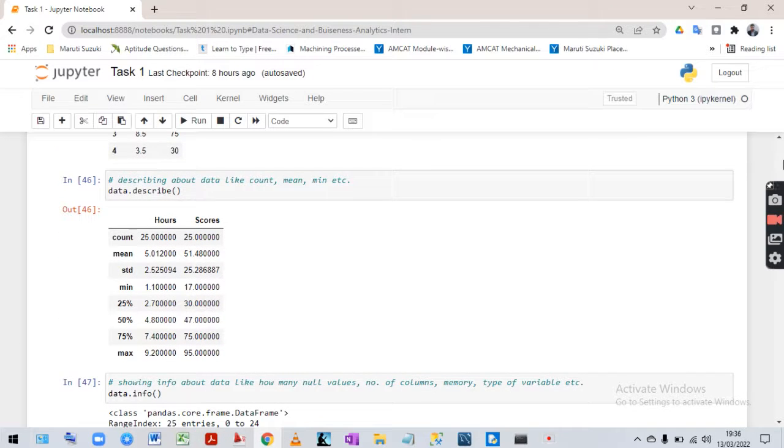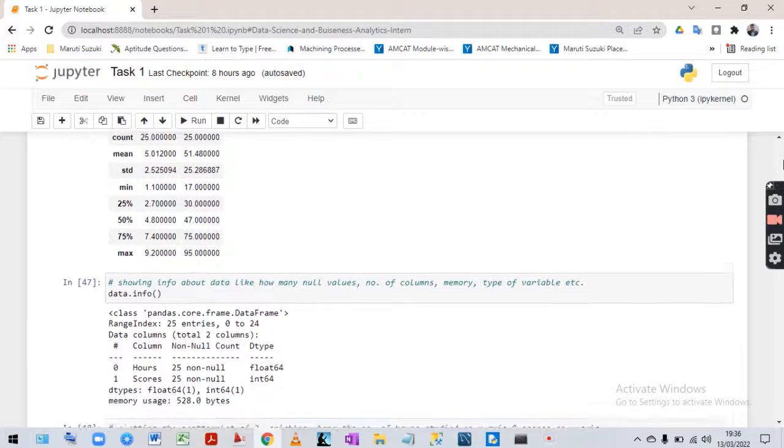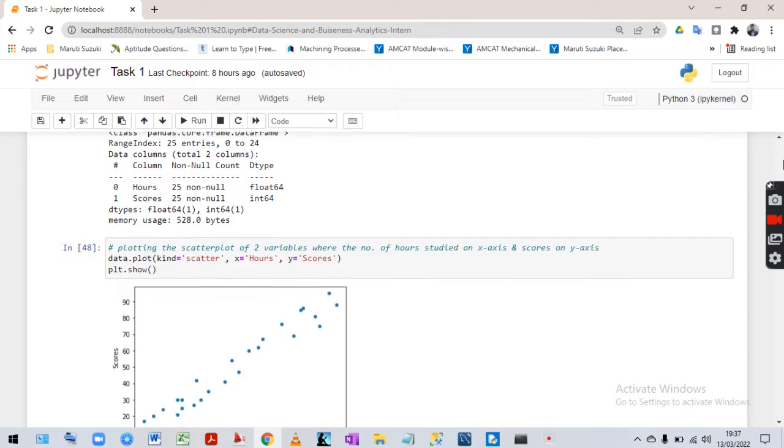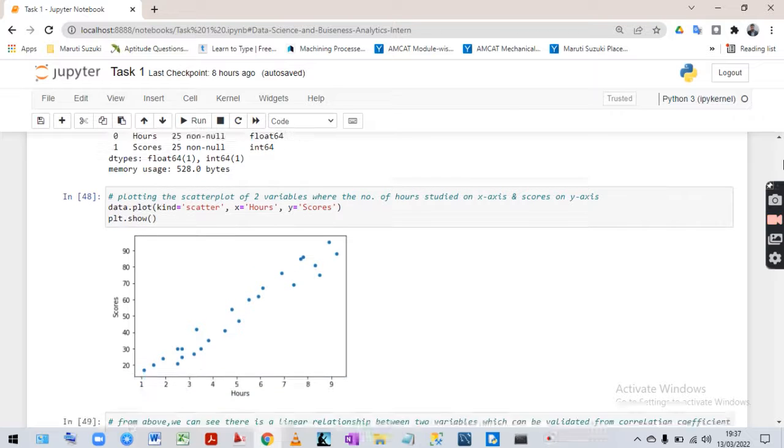After that we are describing it, giving its basic details, count, mean, as you can see. And after this, we are also using the info function to show how many entries there are, whether there are any null values, etc. and what the types of the hours and scores columns are. Hours are float and scores are integer, as you can see.